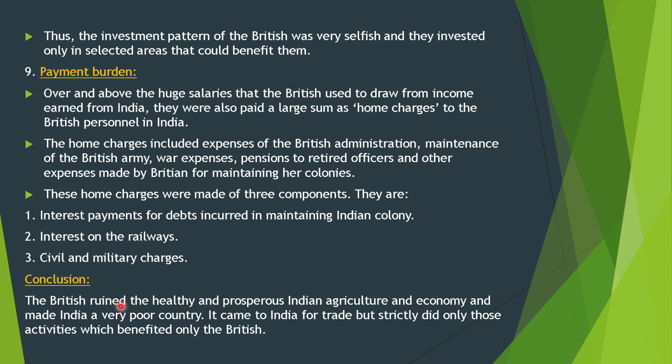Conclusion: the British ruined the healthy and prosperous Indian agriculture and economy and made India a very poor country. It came to India for trade but did not do those activities which benefited anyone other than the British.